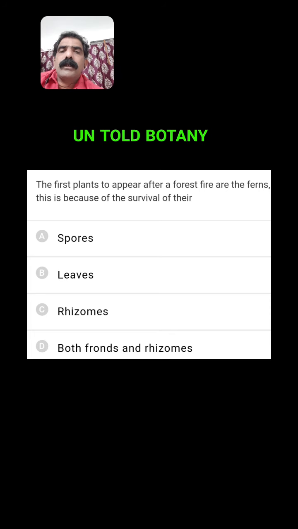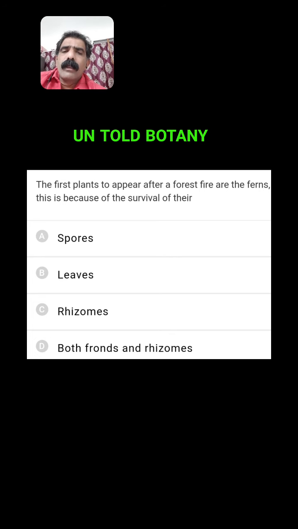The first plants to appear after a forest fire are the ferns. This is because of the survival of their... Actually, most of the ferns are rhizomatous. Their stems are rhizomatous and planted in the underground. So when forest fires occur, only the aerial portions are burnt, and the underground rhizomatous stem will be alive.